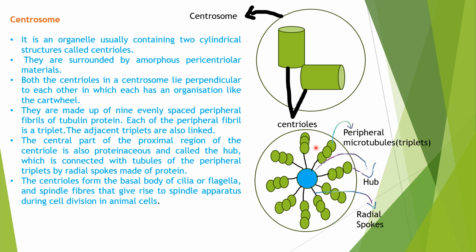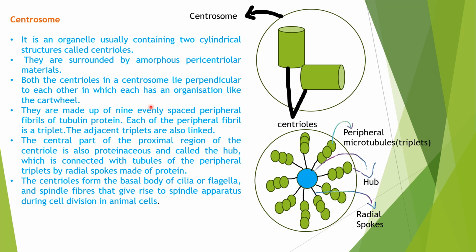So we call these peripheral microtubules triplets. This central portion is called the hub, and the peripheral microtubules are connected to it by a structure called radial spokes. This is a major point you need to remember about centrioles: centrioles exhibit 9 plus 0 organization, where the 9 peripheral microtubules are triplets.